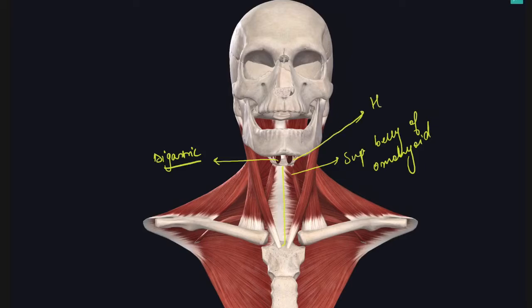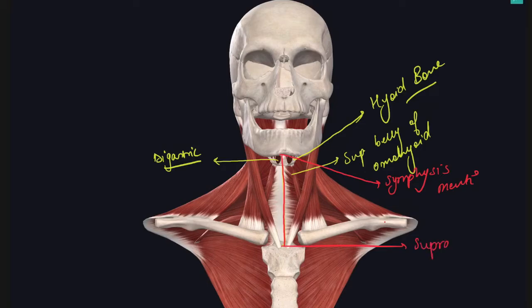It has two bellies as well, and this is our hyoid bone. This anterior midline extends from the symphysis menti, also known as the chin, to the suprasternal notch present on the sternum.